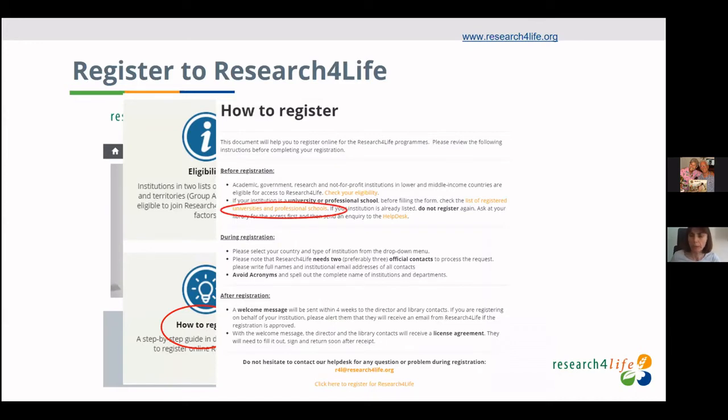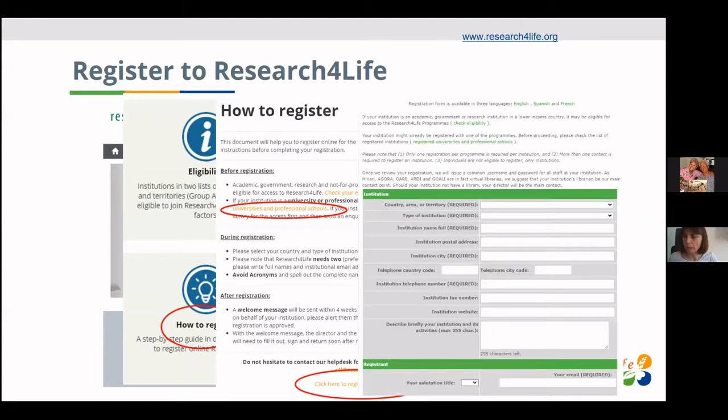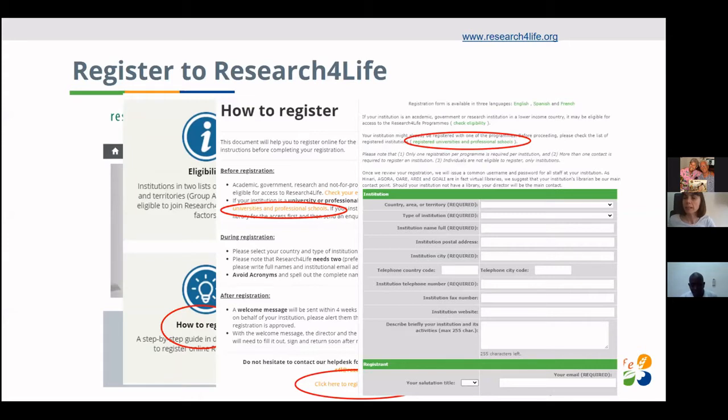Thousands of universities already use Research4Life, so please check the list of registered universities and schools. And this link below leads you to the registration form. Here again, there is a list of universities which you might want to check.